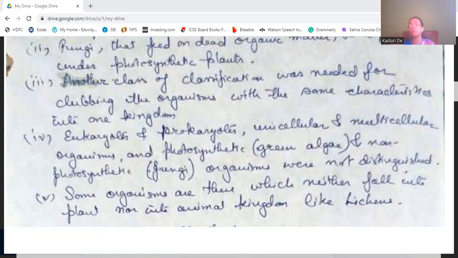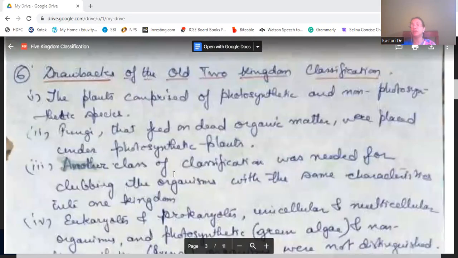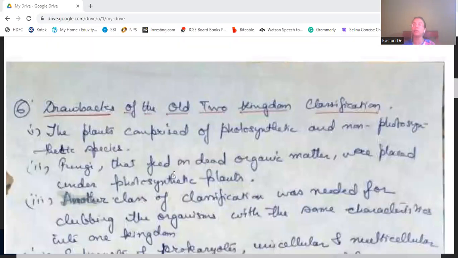That is, proper classification was not made. Eukaryotes and prokaryotes were not differentiated. Unicellular and multicellular organisms were not differentiated. Photosynthetic and non-photosynthetic organisms were not distinguished. The organisms which were neither plants nor animals were also not grouped properly. Fungi that feed on dead organic matter were placed under photosynthetic plants, but actually they feed on dead organic matter. They do not prepare their own food. So these were the drawbacks of the two kingdom classification.